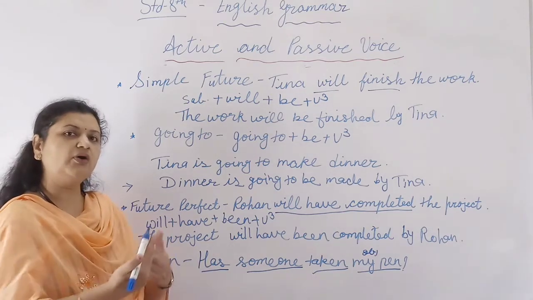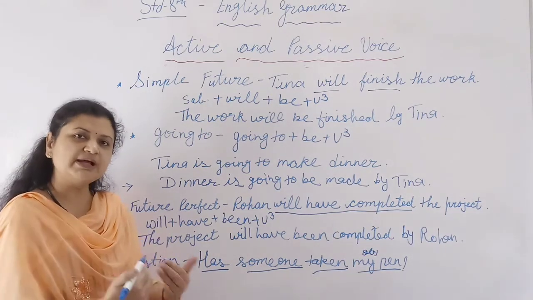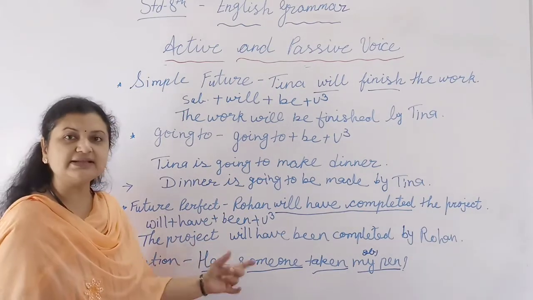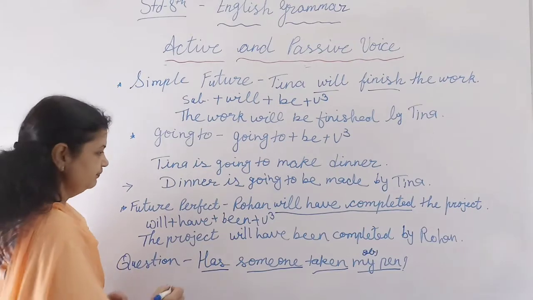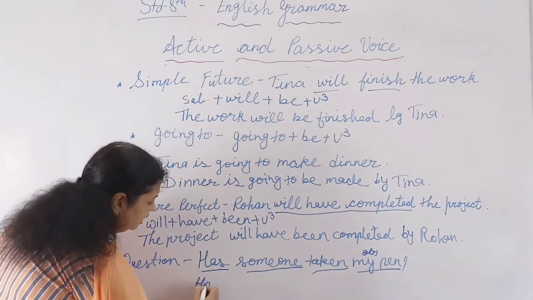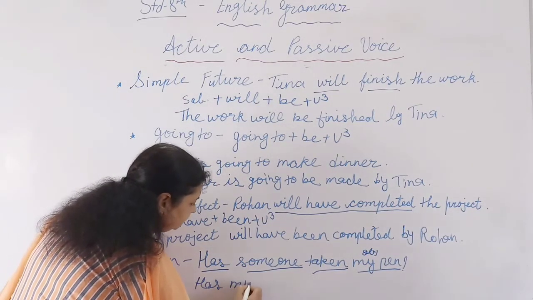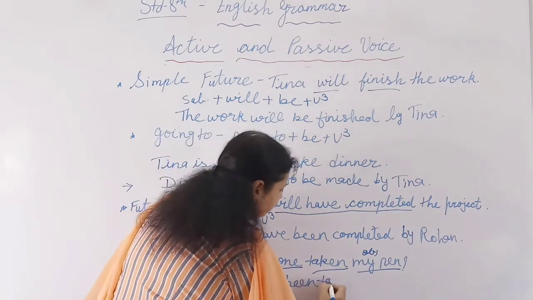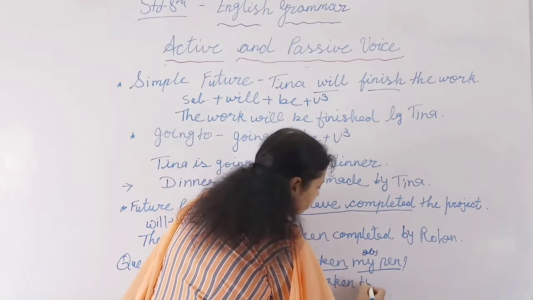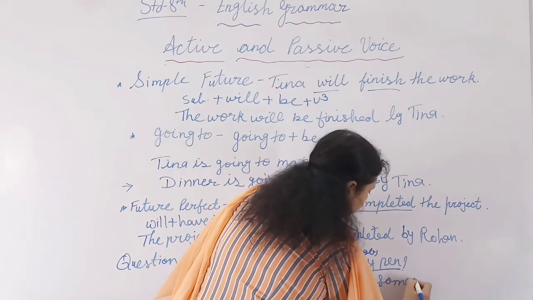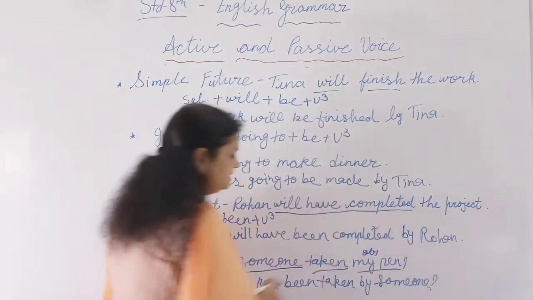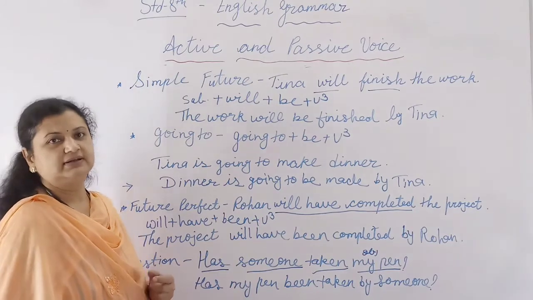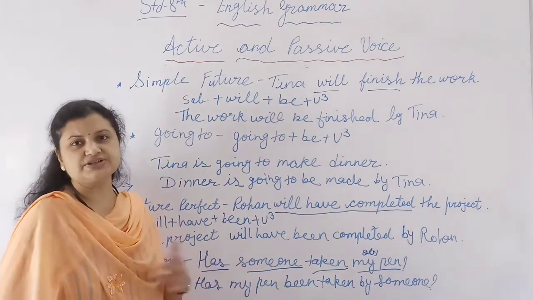Now you just bring the auxiliary verb outside. Has my pen taken by someone? If you are not getting this easily, then this way you can change it. So the sentence I am writing here: has my pen been taken by someone? Easy. So this is the question of passive voice. Fine. So like this way you can change it.